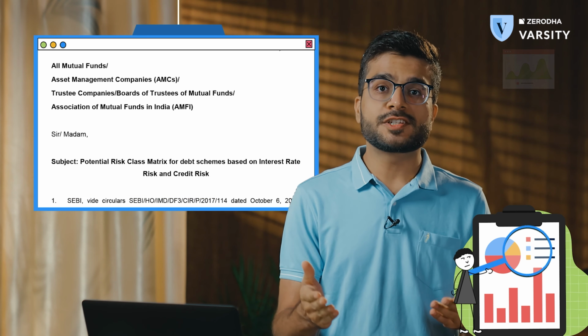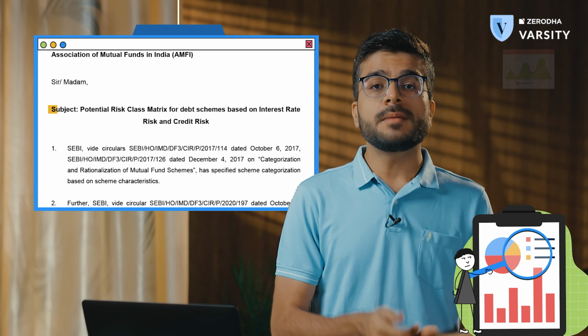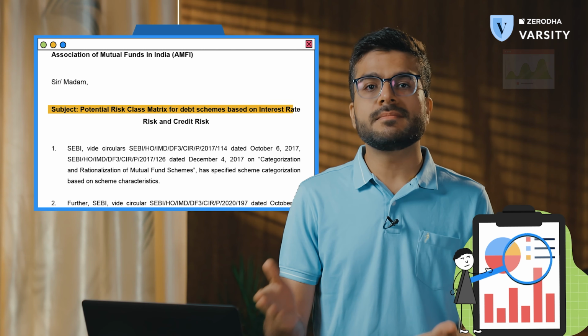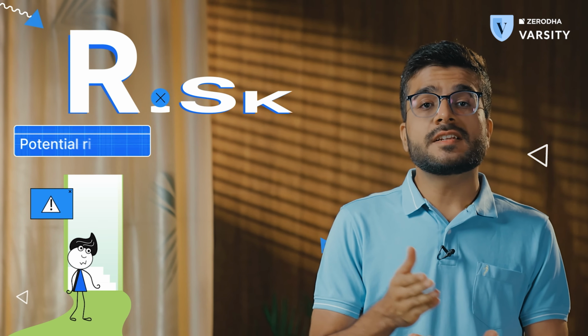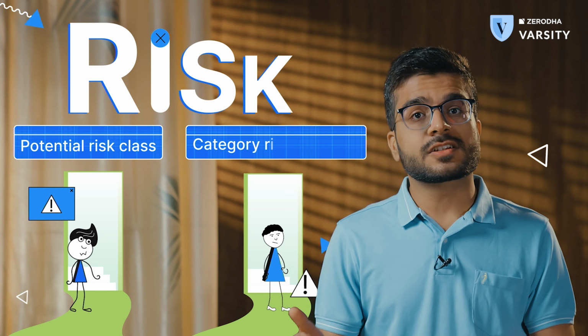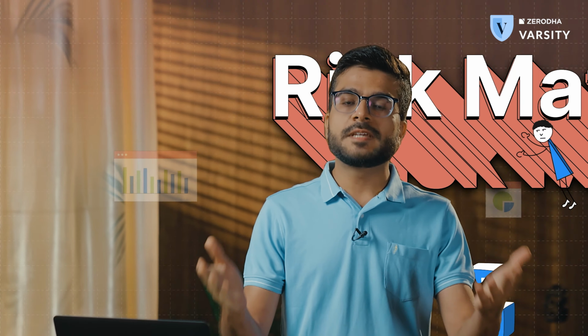Do you know the real risk carried in your debt mutual funds? In 2022, SEBI introduced a new method for debt funds to disclose their real risk. It's called the Potential Risk Class Matrix, or the PRC Matrix. Mind you, potential risk class is different from the stated category risk of the debt fund. Let's understand this PRC matrix.